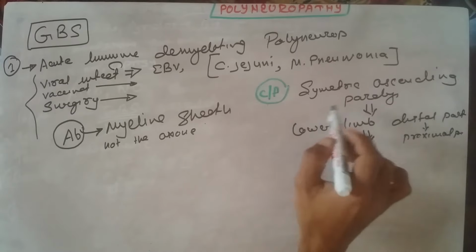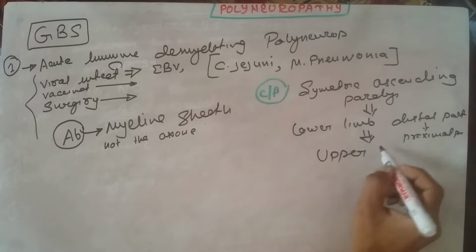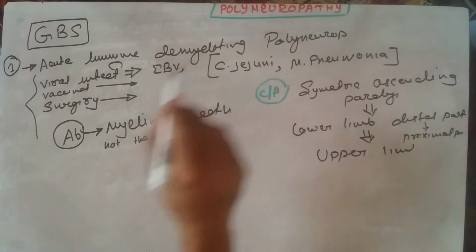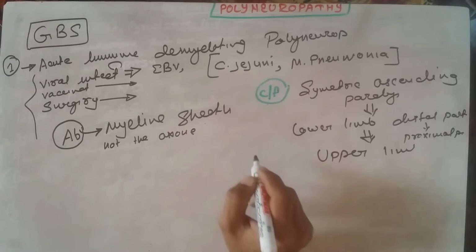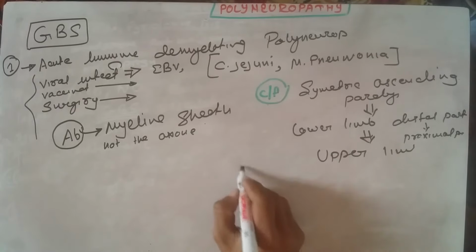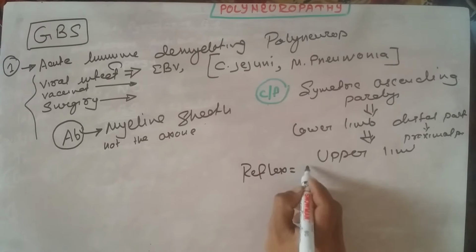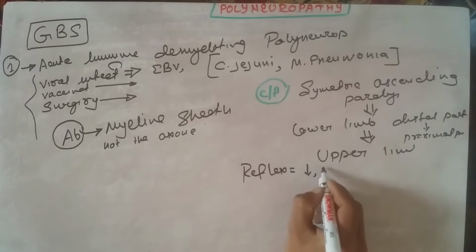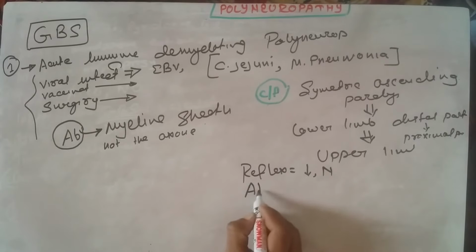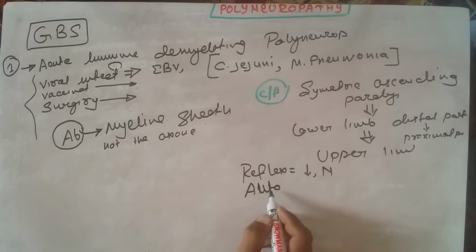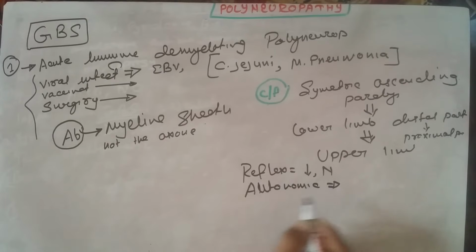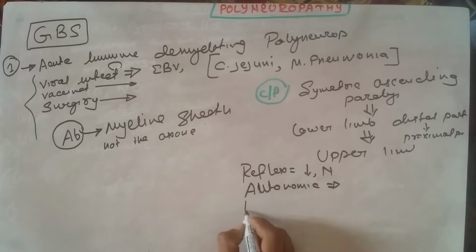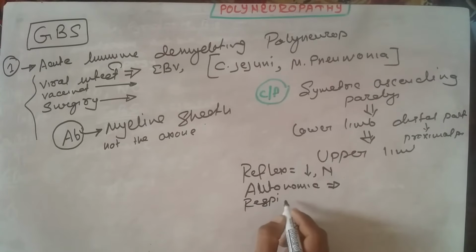This is the classical symmetrical ascending pattern of paralysis seen in Guillain-Barré syndrome. Other presentations in Guillain-Barré syndrome: reflexes are decreased or may be normal. There will be autonomic abnormalities also, means incontinence features can come. Autonomic nervous system features like incontinence, and sometimes they also present with respiratory muscle paralysis and facial weakness.